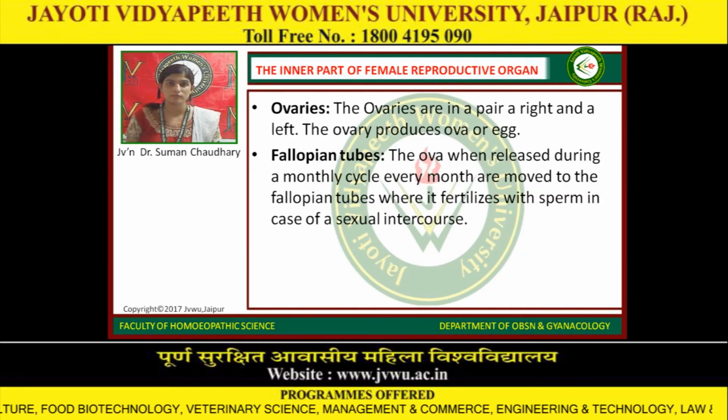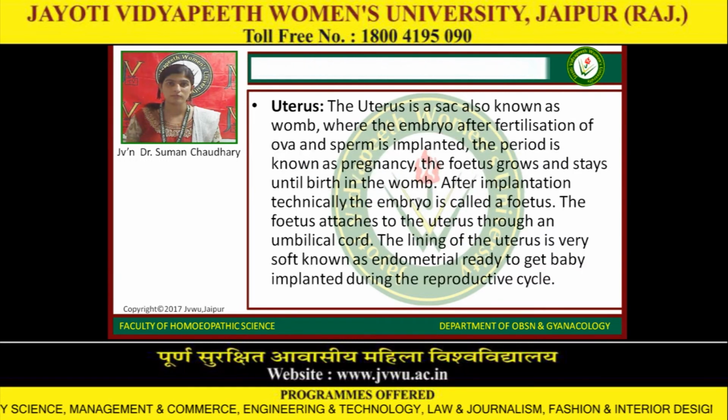The inner parts of the female reproductive organs. Ovaries. The ovaries are a pair, a right and a left. The ovary produces ova or eggs. Second, the fallopian tube. The ova, when released during the monthly cycle every month, are moved to the fallopian tubes, where they are fertilized by sperm in cases of sexual intercourse.